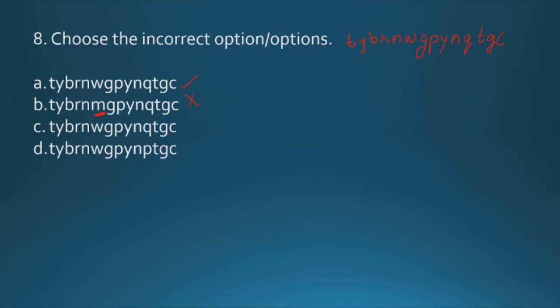Now TYBRNWGPPYYNQDGC. Okay, this is similar. Now TYBRNWGPYNPC. Q and P. Now this is wrong. So our options B and D will be our answer, because we have to find the incorrect options.